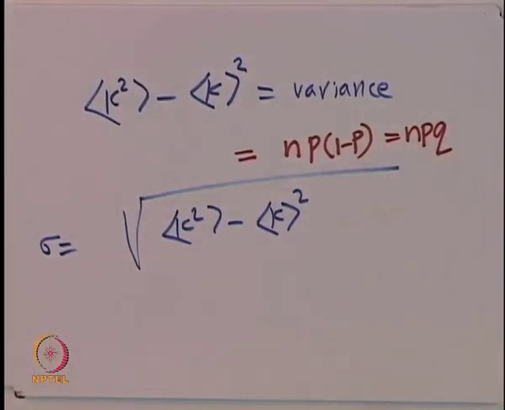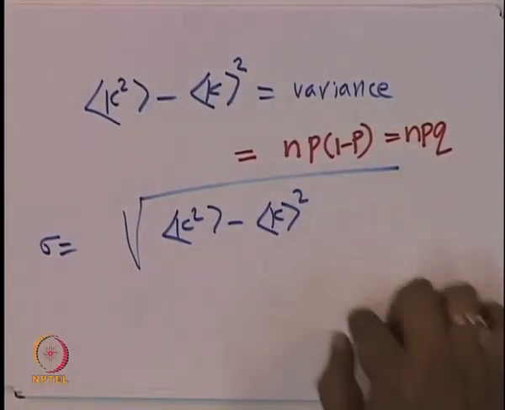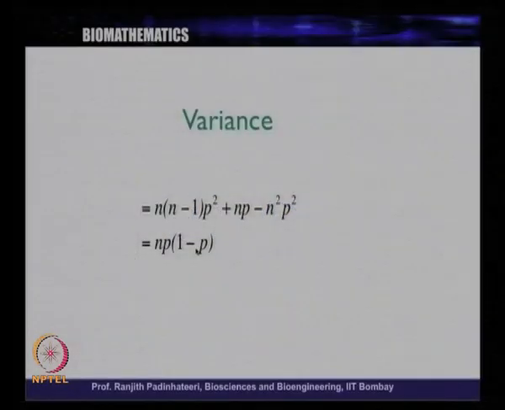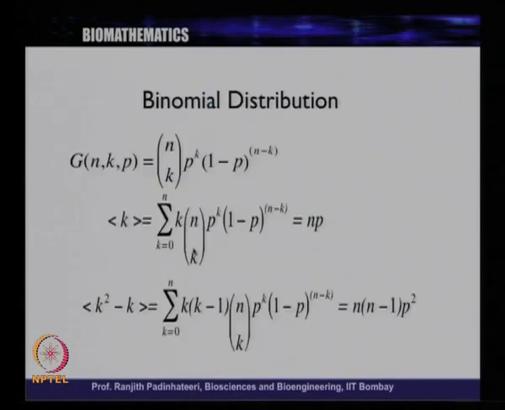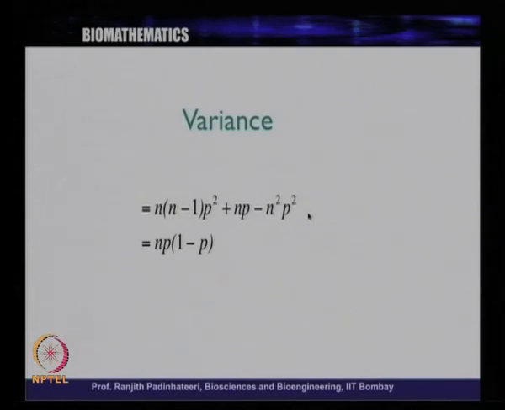So, this is the variance, and the square root of this will be the standard deviation. So, we know that on an average there will be n times p of the alleles, and the variance is n p into 1 minus p. Okay. So, we learned some statistical properties of this distribution.